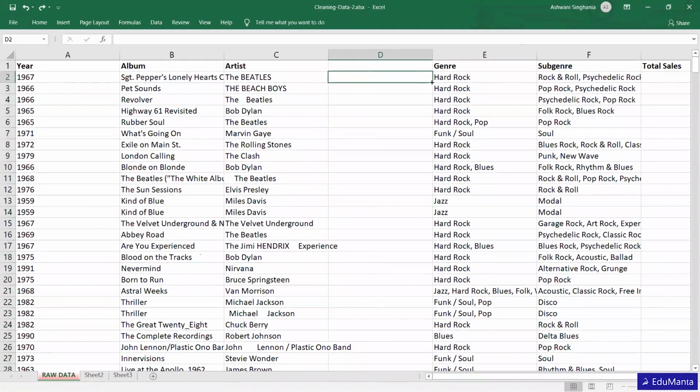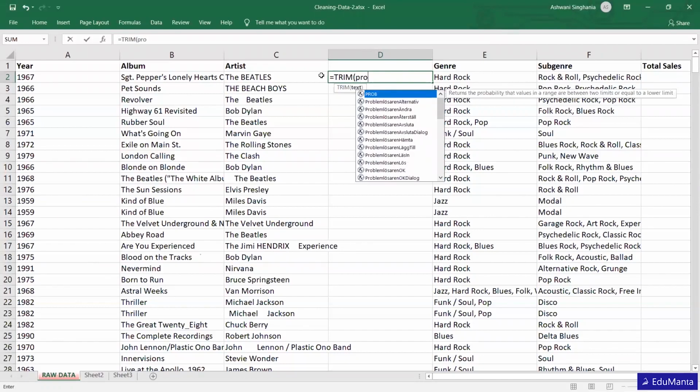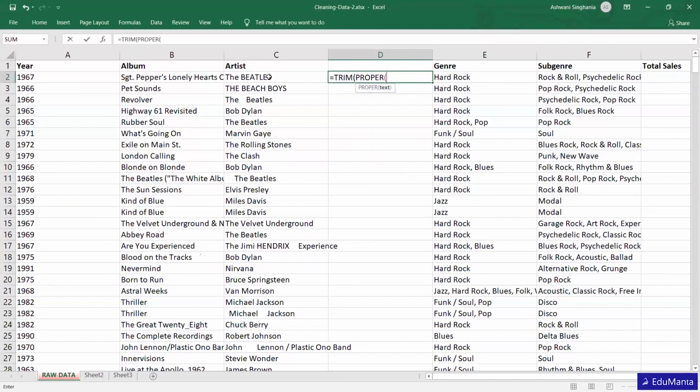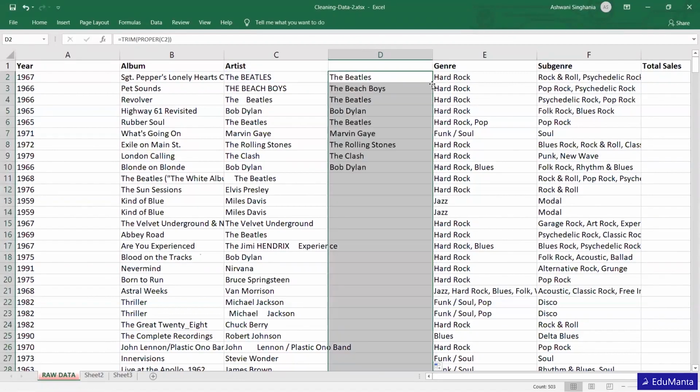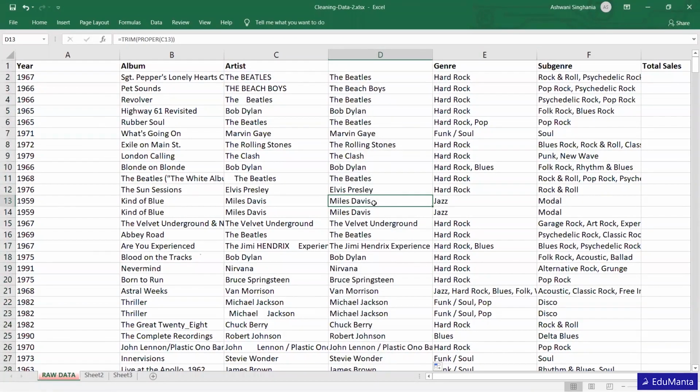Now let's combine two functions. Sorry for this. Here we need TRIM and PROPER both to work together. Let's see how we are going to use it. I'm going to use TRIM, and under this I'm going to use the PROPER function, and then select this. Now it's perfect, right? This is exactly the standard format in which names are written.